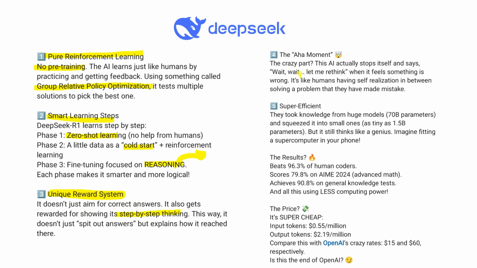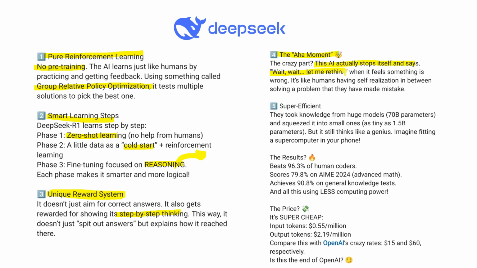Okay, the fourth one is really important. It is my favorite, that's called the aha moment. Because see, DeepSeek also revisits its previous step and tries to solve this problem more uniquely. I mean giving some kind of best result for that. Okay, so the crazy part, the AI actually stops itself and says wait, let me rethink.